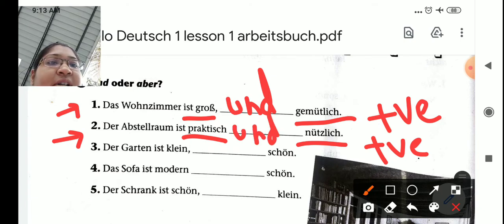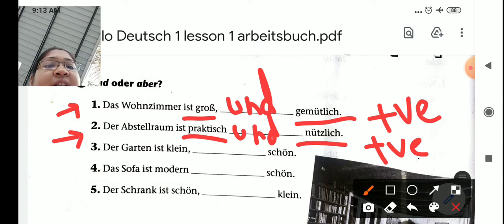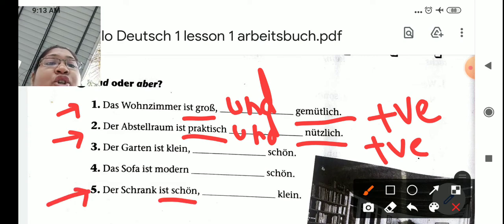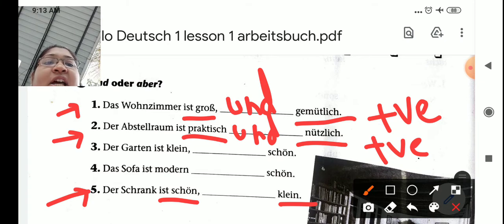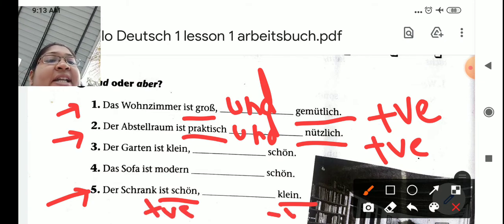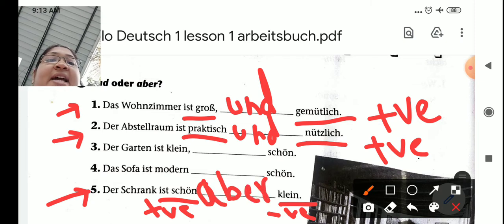Now I will tell you one negative example, the fifth one. See, schön is beautiful and klein is small. One is negative. Positive is schön, beautiful, and the negative adjective is klein. So their Schrank ist schön, aber klein. The cupboard is beautiful but small.